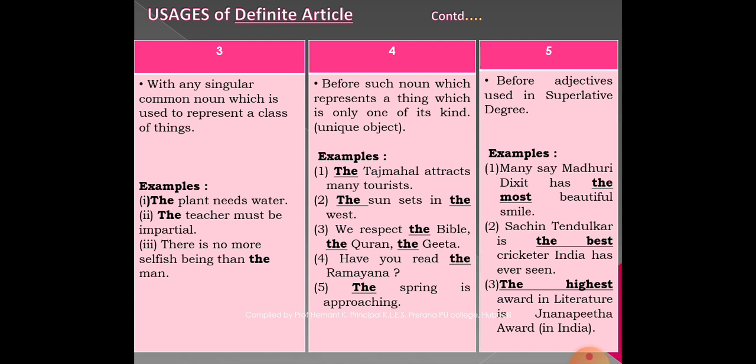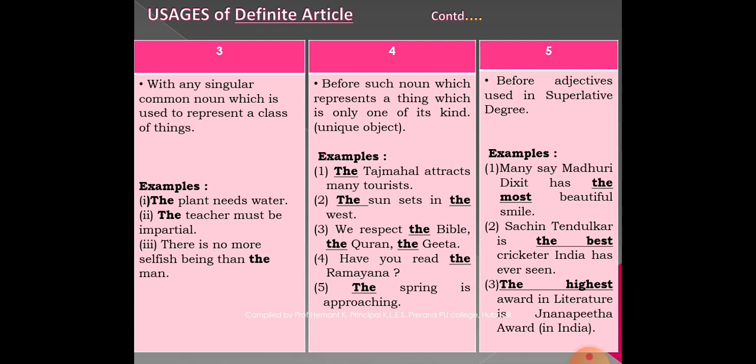Positive degree is beautiful smile, comparative degree is more beautiful smile, and the superlative degree is the most beautiful smile. We must not say most beautiful smile, we must say the most beautiful smile, in writing also. Whenever you are using superlative degrees, before that we must use the definite article.